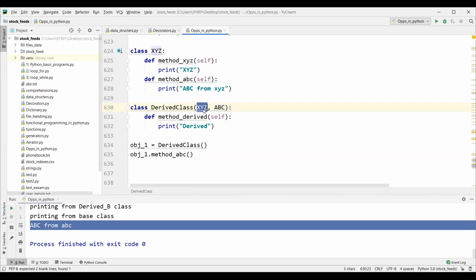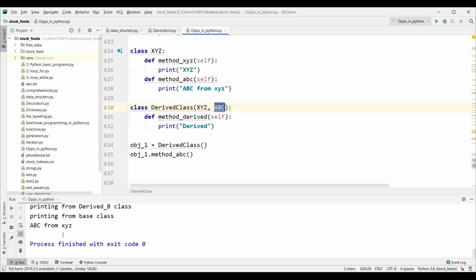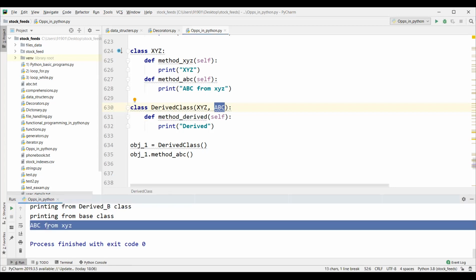In this context, XYZ is the first parent class, right? So if it is the first base class, it will look inside this class. If it is found, this ABC from XYZ is supposed to print, not the one from the ABC class. Now ABC from XYZ is coming. I think your doubt is resolved right now.